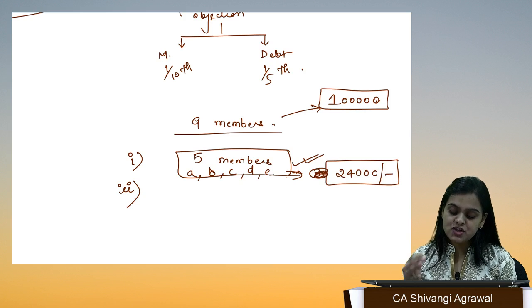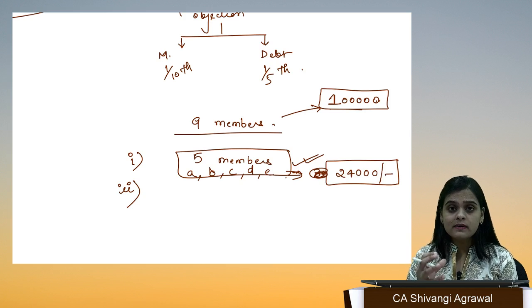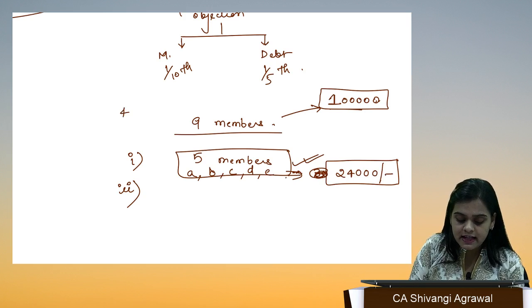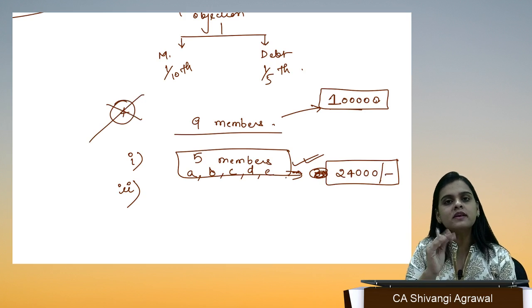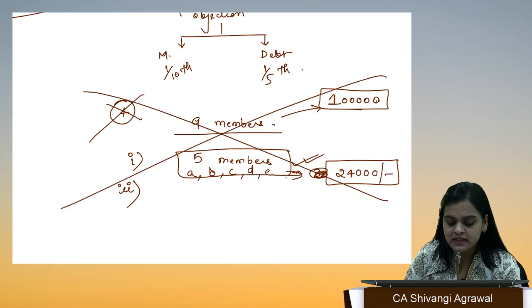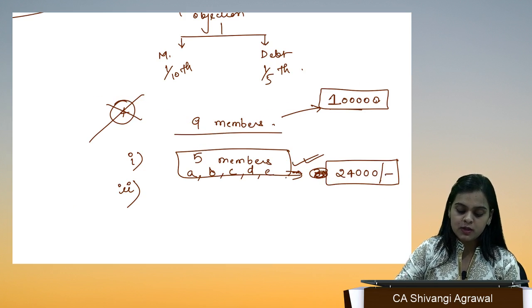That means the majority of shareholding in value is with the leftover 4 members who have not agreed. So this will not be the consent.